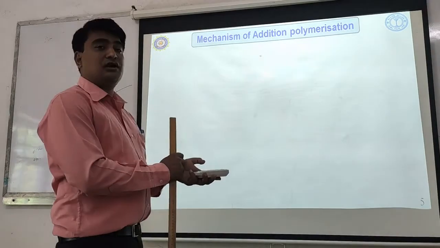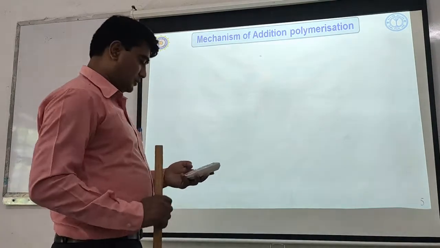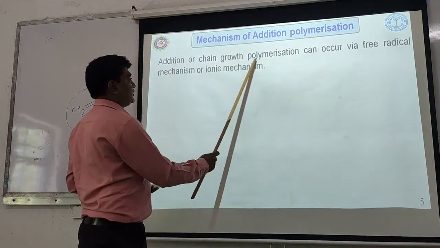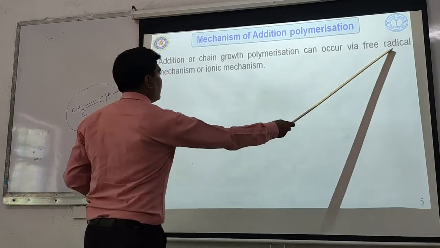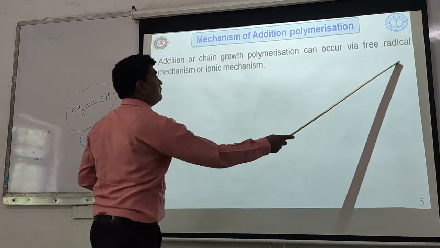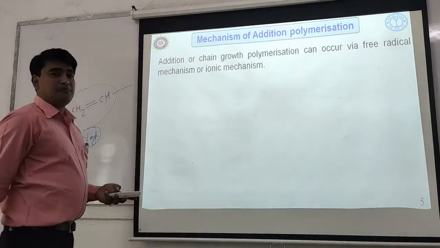Then we have to study the mechanism of addition polymerization. How does it occur? Addition or chain growth polymerization can occur via either a free radical or an ionic type of mechanism.